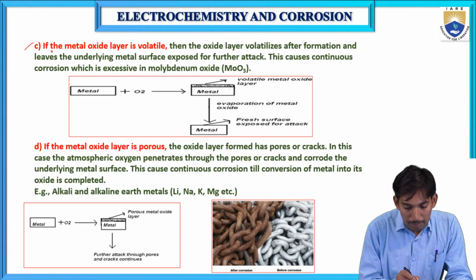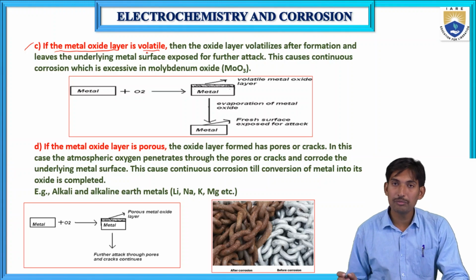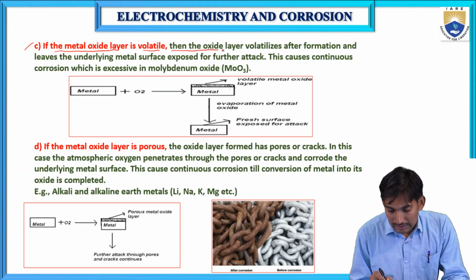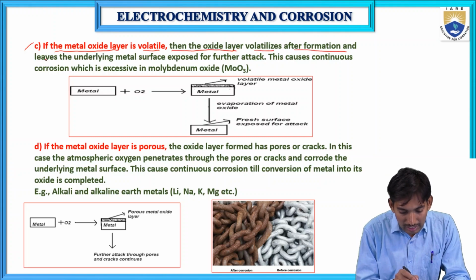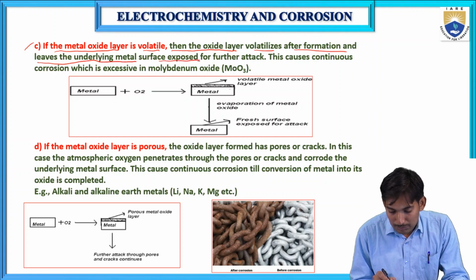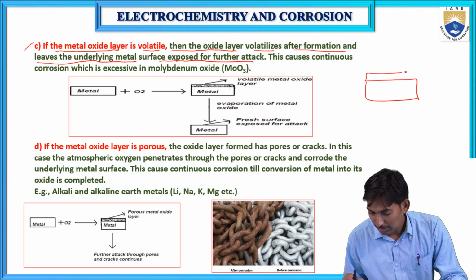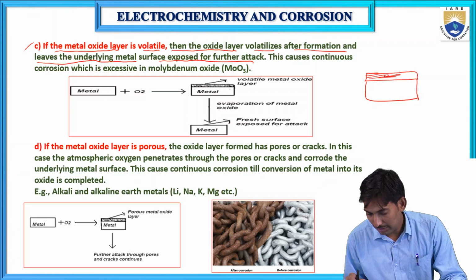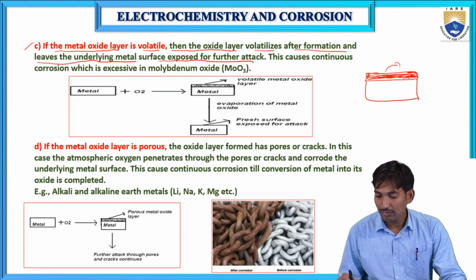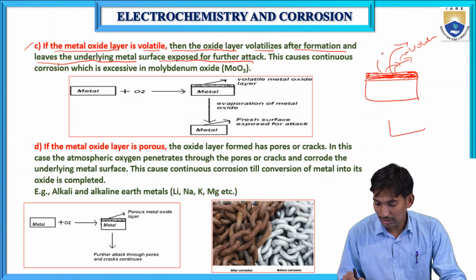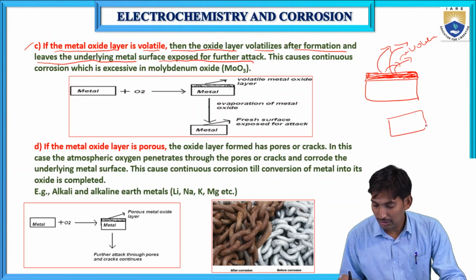The third case is if the metal oxide layer is volatile. If the metal oxide formed is volatile, what happens? The oxide layer volatilizes after its formation and leaves the underlying metal surface exposed for further attack. If there is a metal, it reacts with oxygen and forms a metal oxide layer. If it is volatile, this metal oxide undergoes volatilization and leaves the metal surface. Then we again get pure metal.